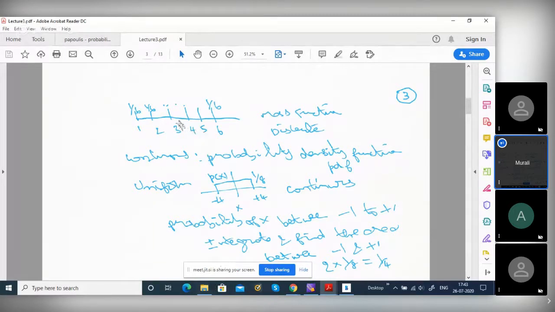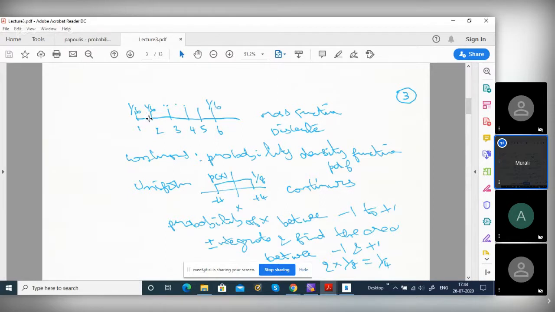Are you able to see the cursor? I'm showing the cursor at 1. So it is rolling a die. Each event 1, 2, 3, 4, 5, 6. Suppose it is a fair die. Each point 1, 2, 3 is an impulse of strength 1 by 6, right?